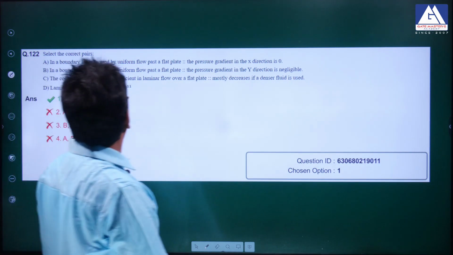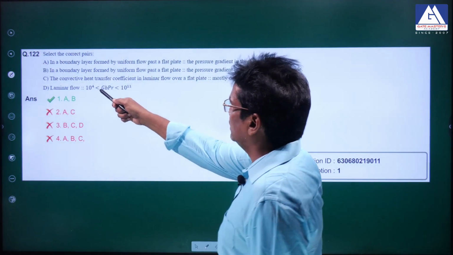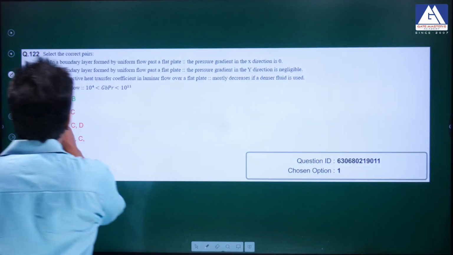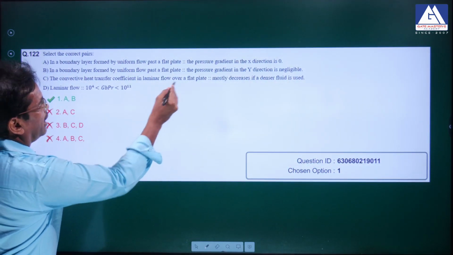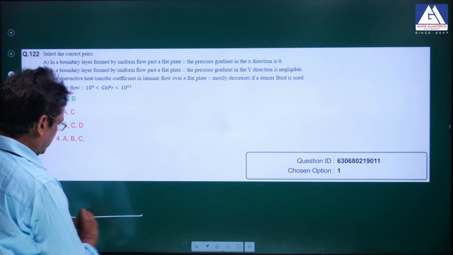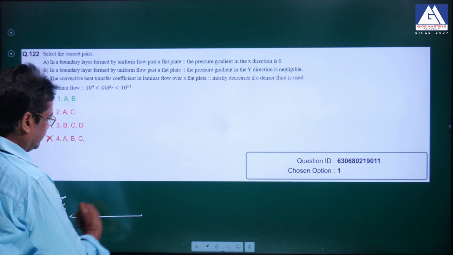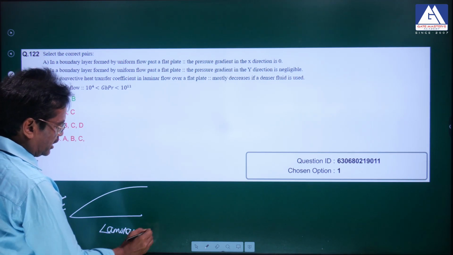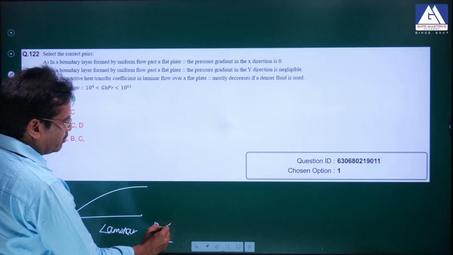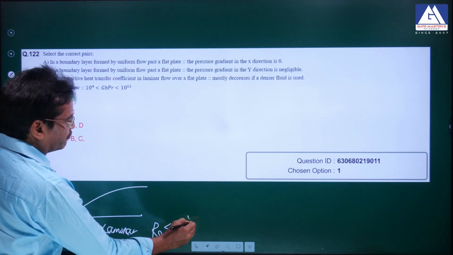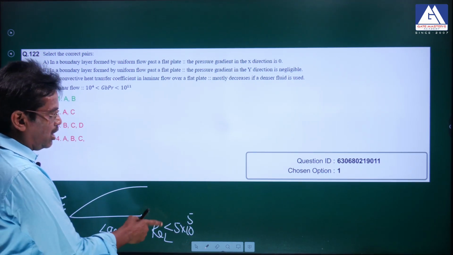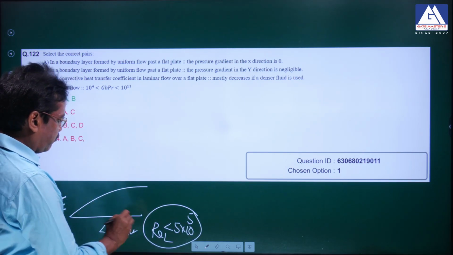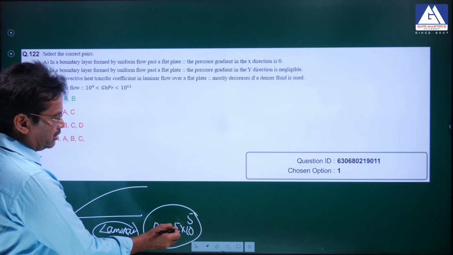Look at this, select the correct pairs. In option C, look at A and B, the correct ones are given, but look at the laminar flow over a flat plate. How do we know the flow is laminar? The critical Reynolds number should be less than 5 into 10 power 5. He has given a wrong option even in the first question. Actually, for the flow to be laminar, this is the correct answer.